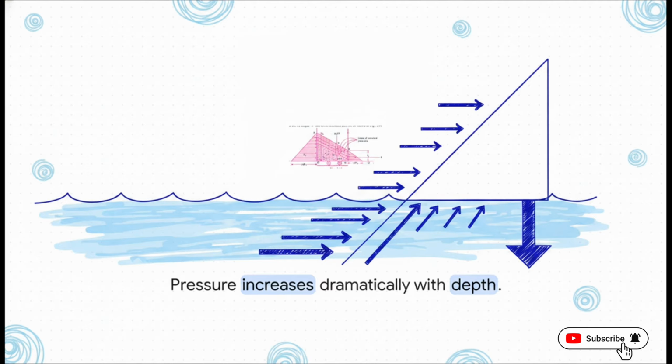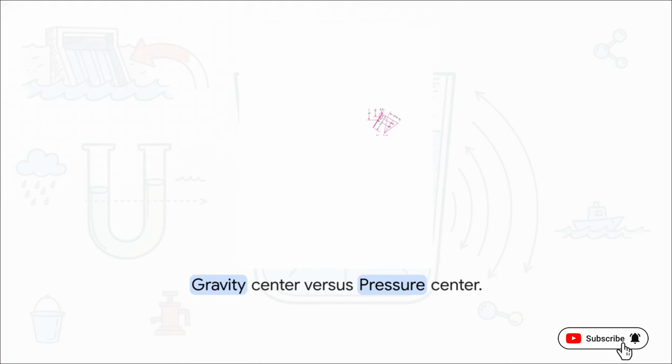Because all that pressure is so heavily concentrated down at the bottom, it essentially pulls the overall balancing point of the force downward. Let's see how this actually builds out on a precise structural diagram. The real physical application of the total resultant pressure actually sits physically lower than the centroid. You can clearly see that distinct gap between the letter G, the geometric center of gravity, and the letter P, the center of pressure. And this is huge.